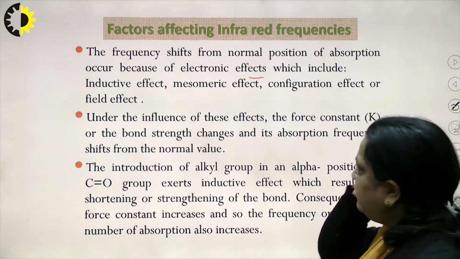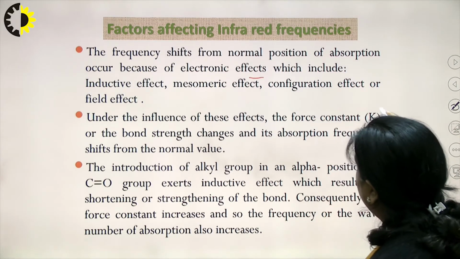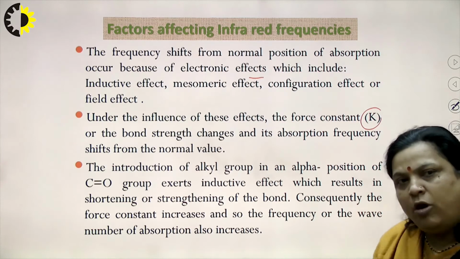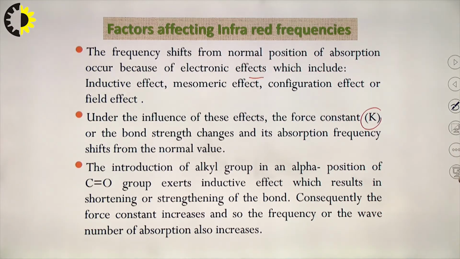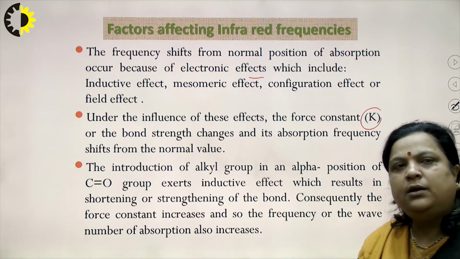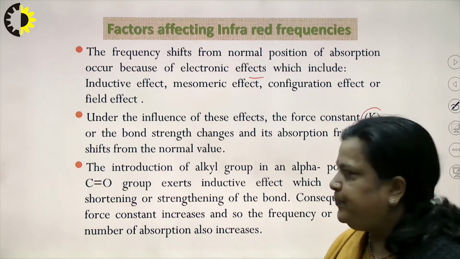Under the influence of these effects, the force constant K, or we can say the bond strength, changes, and due to these changes the absorption frequency shifts from the normal or given value.